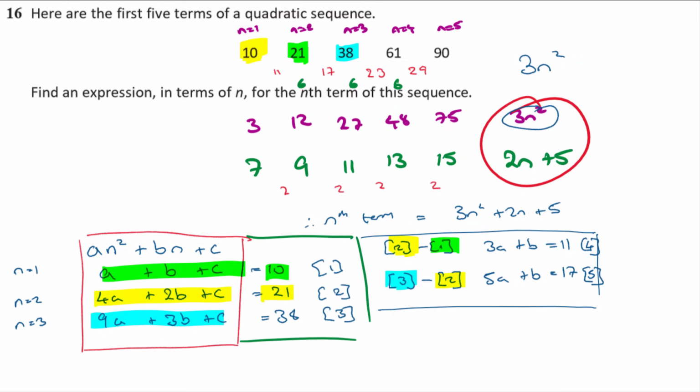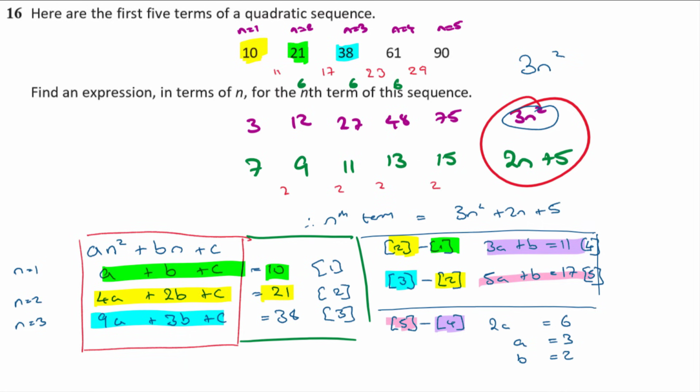Now I'm just going to take 4 away from 5. So equation 5, take away equation 4. Equation 5 is this one, equation 4 is this one. If I'm taking equation 5 and subtracting equation 4, what do I get? That's going to give me 2a is equal to 6. So a is 3. Once I know a, I can then sub it back into either 4 or 5. So 3a plus b is equal to 11. 3 lots of 3 is 9. 9 plus what is 11? That tells me b is 2.